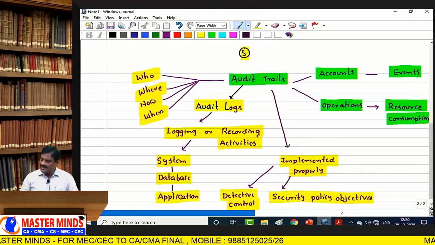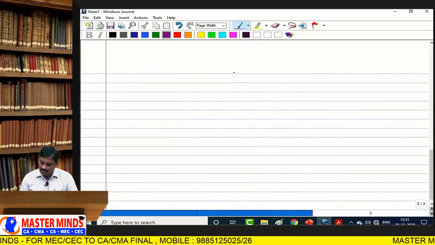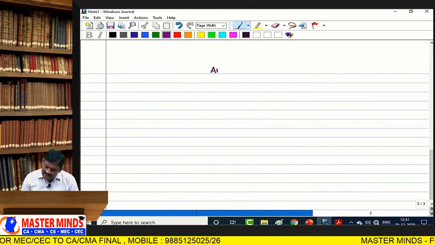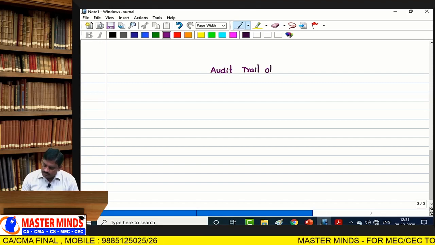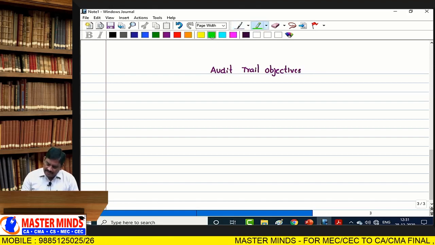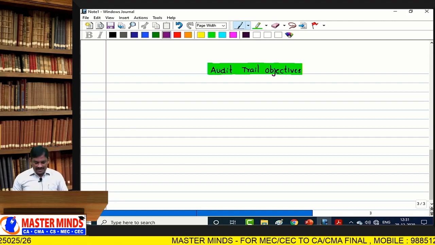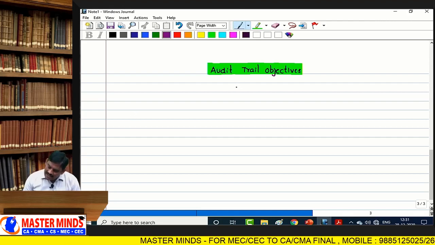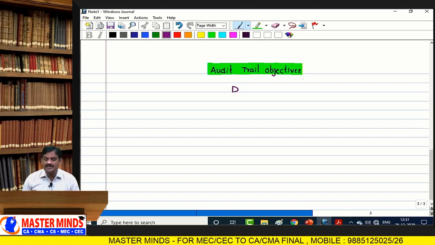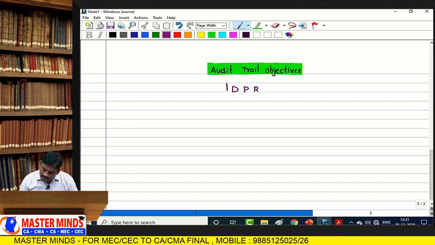Next, audit trail objectives. What are the audit trail objectives? We have 3 objectives when you consider audit trails. First one is detecting unauthorized access, personal accountability, reconstruction of events. The cheat code is DPR.